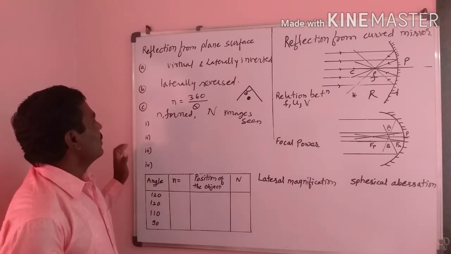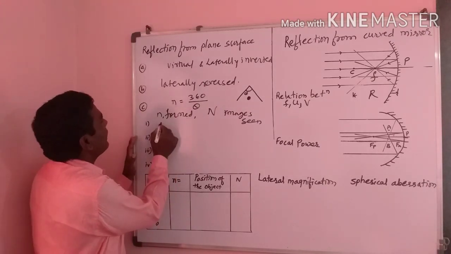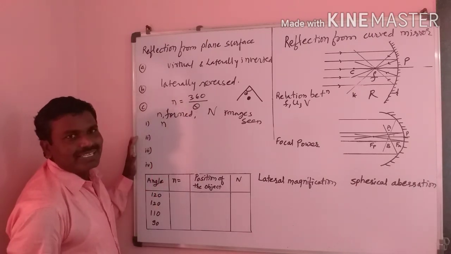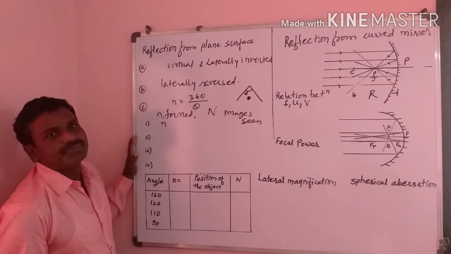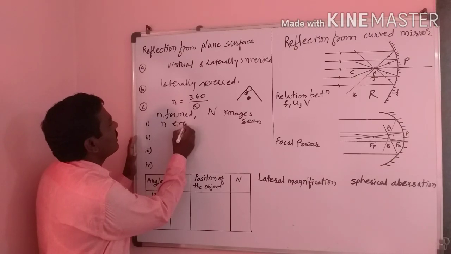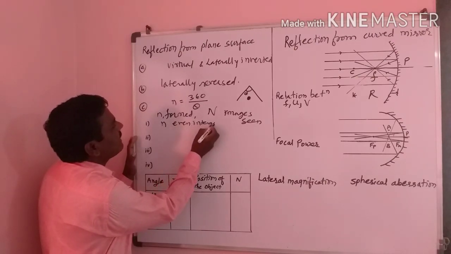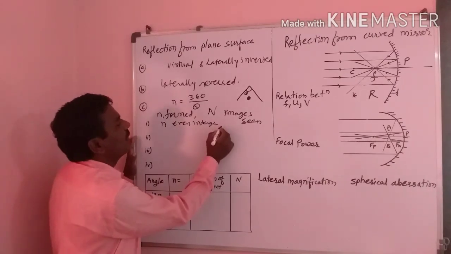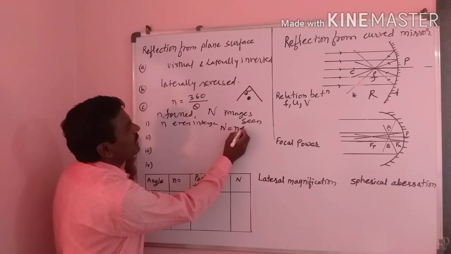If this n is an even integer, at that time the images seen are capital N is equal to n minus 1.